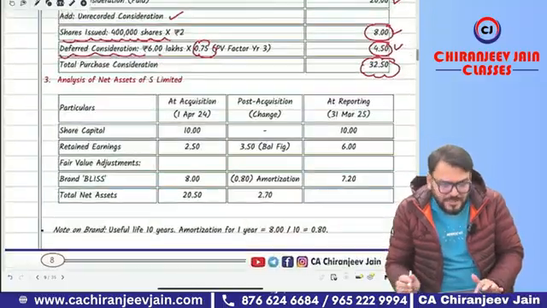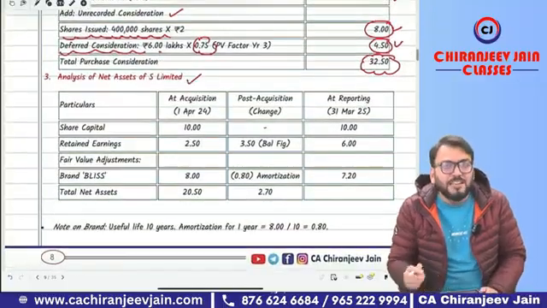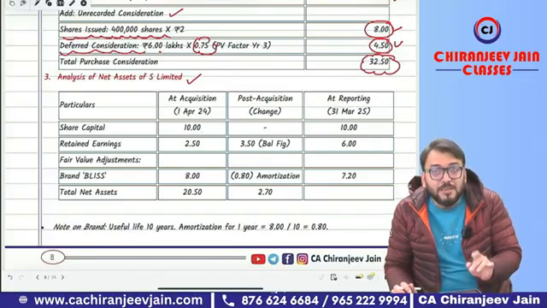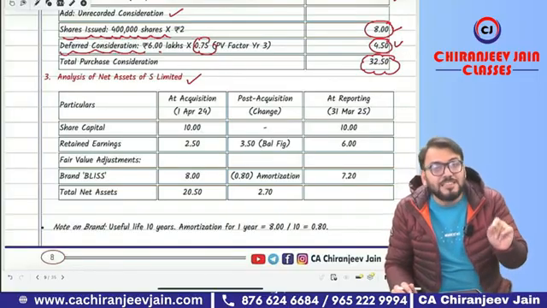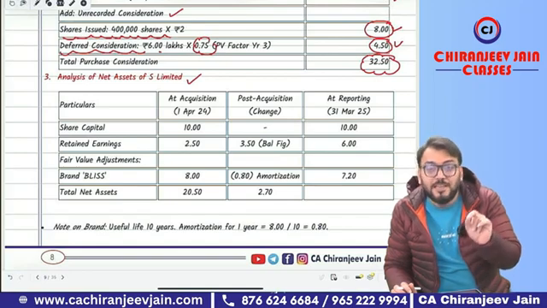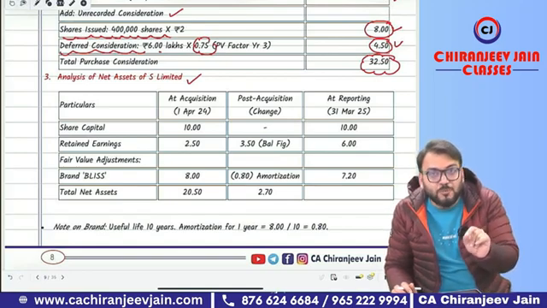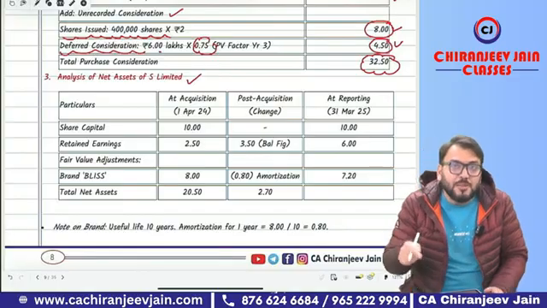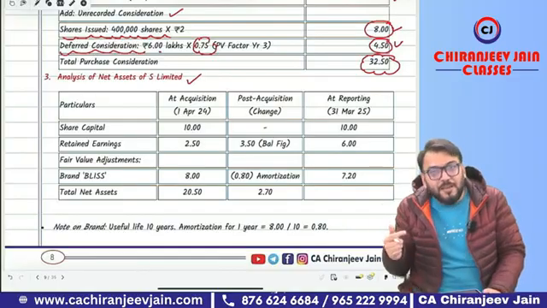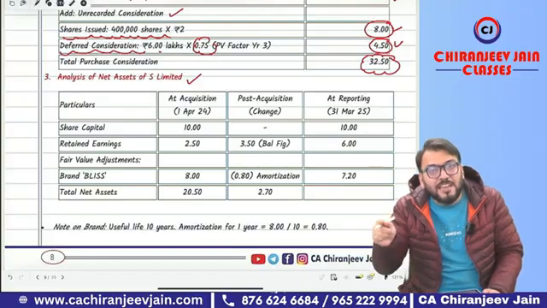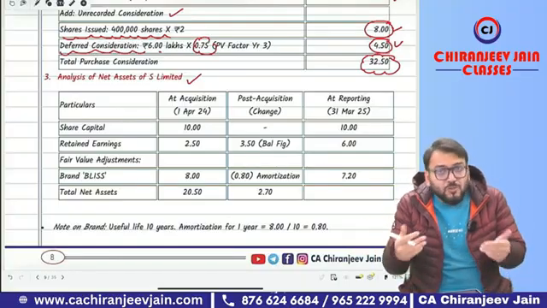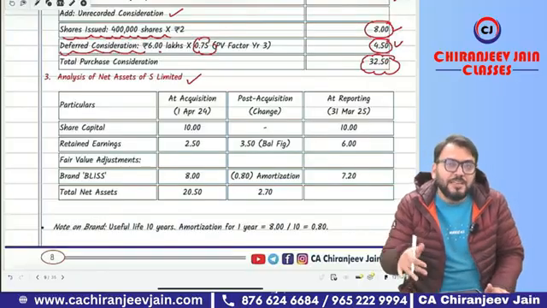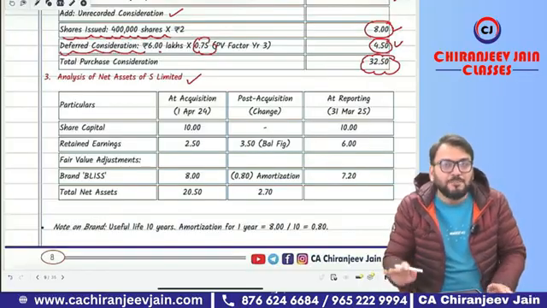Then analysis of net asset. We'll do analysis of net asset. Of course, in this particular working I have given, there is only one adjustment to be done in the AOP of subsidiary company, that is, the analysis of profit of subsidiary company, about that excess depreciation. So instead of preparing AOP, I have given direct effect of that adjustment in retained earning and NCI. You could also do that adjustment in AOP. Then the net effect will be given in your statement of net asset.